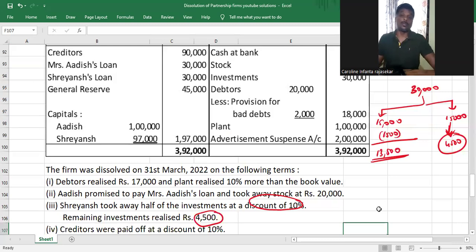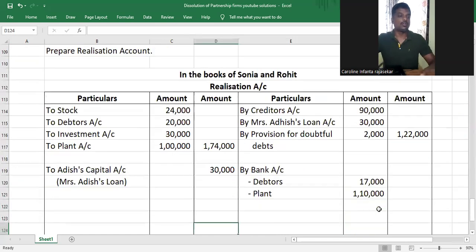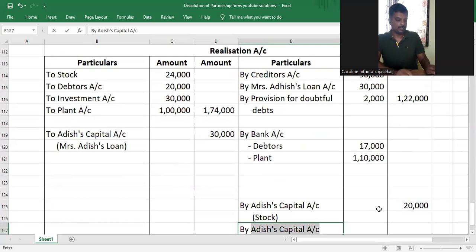Partners' capital account debit to realization. Understood or not, my dear children? So let's go ahead and account for that now. So this will be by who took it over? Shreyansh. Shreyansh's capital account.